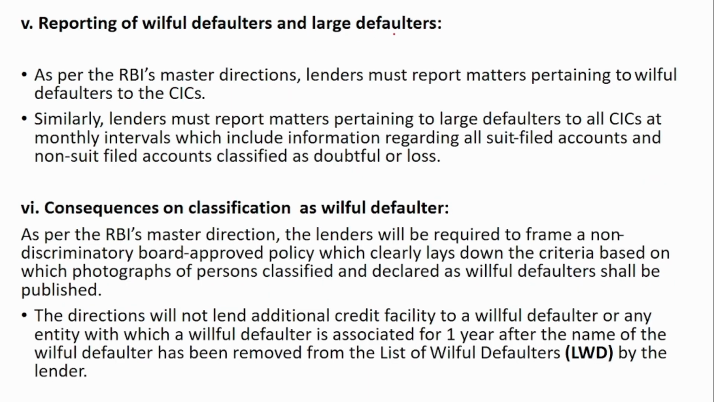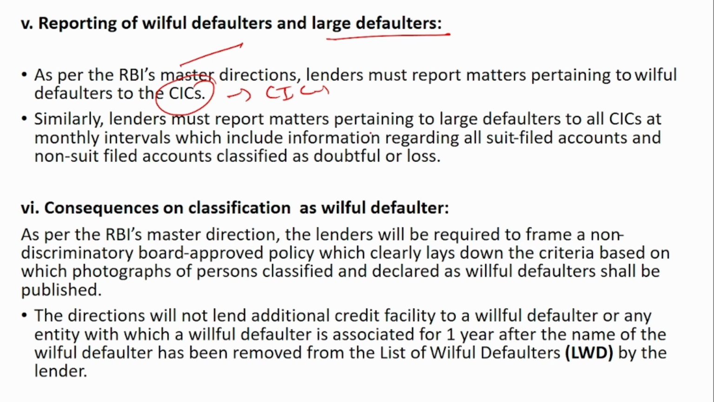Reporting of willful defaulters and large defaulters. As per this RBI direction, the lender must report the matters pertaining to willful defaulters to the Credit Information Company. This is very, very important, because if the willful defaulter goes to some other bank to avail a loan, then the other bank will come to know about his default, and it will caution itself from giving any loan to this person. So providing these details on time to the Credit Information Company is very, very important.